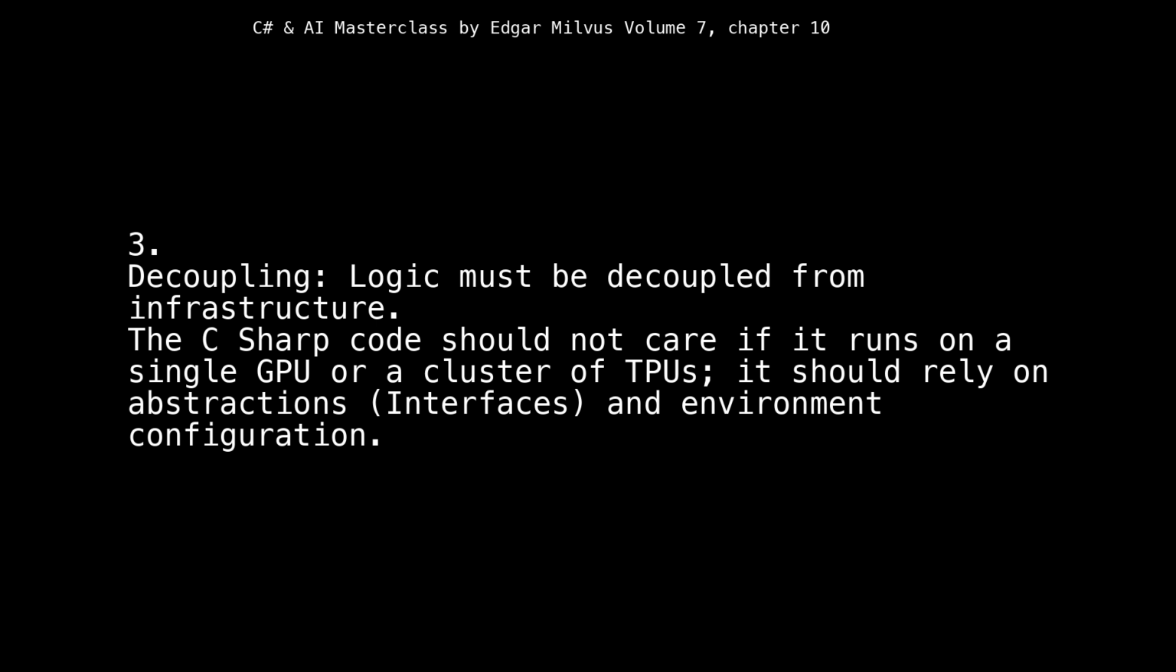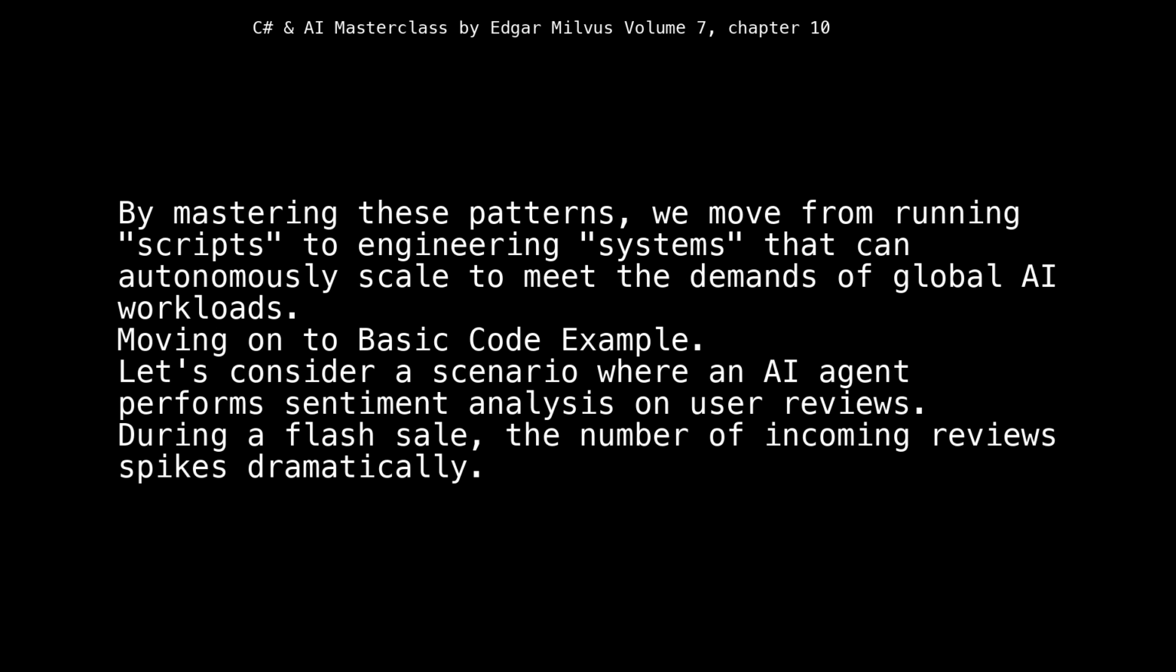3. Decoupling: logic must be decoupled from infrastructure. The C# code should not care if it runs on a single GPU or a cluster of TPUs, it should rely on abstractions, interfaces, and environment configuration. By mastering these patterns, we move from running scripts to engineering systems that can autonomously scale to meet the demands of global AI workloads. Moving on to basic code example.